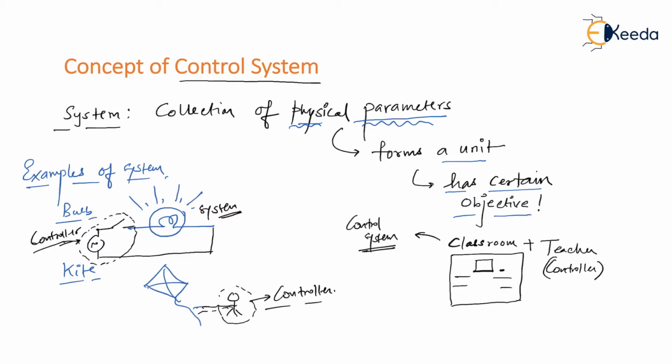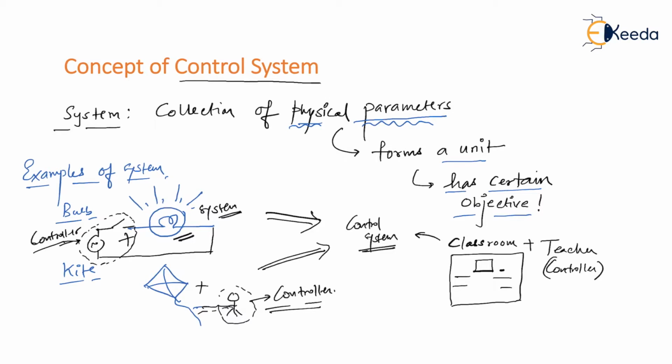A child playing with a kite, so the child I can consider as a controller. A kite can be defined as a system. So a child along with a kite I can again say is also a control system. A power supply along with a switch playing the role of controller, along with the bulb, I can again define